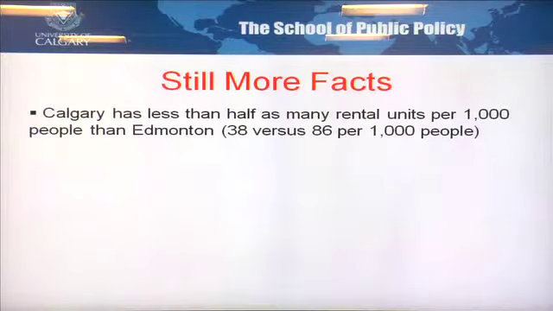One of the facts that we looked at was trying to measure the number of affordable housing units available in Edmonton versus Calgary. It turns out there are twice as many rental accommodations in Edmonton per 1,000 people than there are in Calgary. This is extraordinary because, again, these two cities are very similar in all respects, except with regard to the number of homeless shelter users and the number of rental accommodations that are available. This suggests that there's a link between the two.